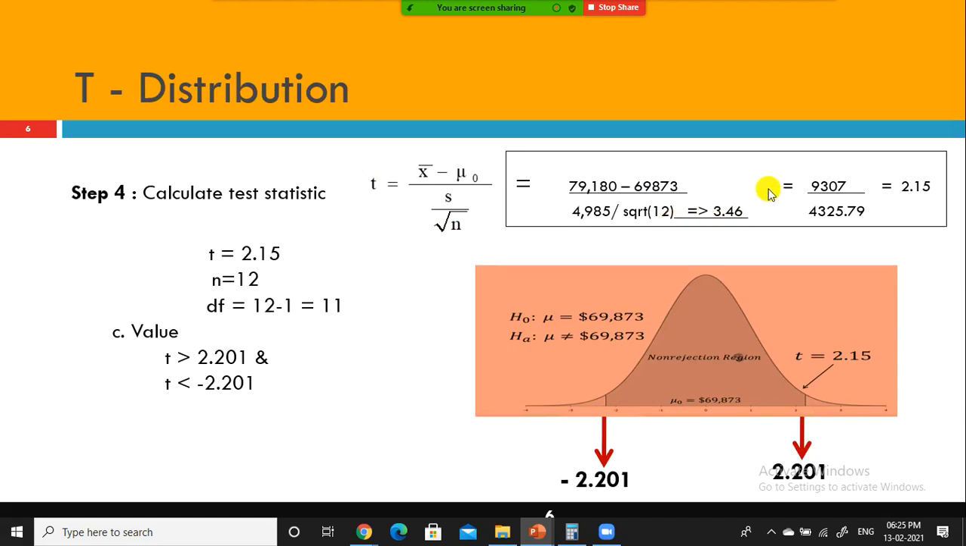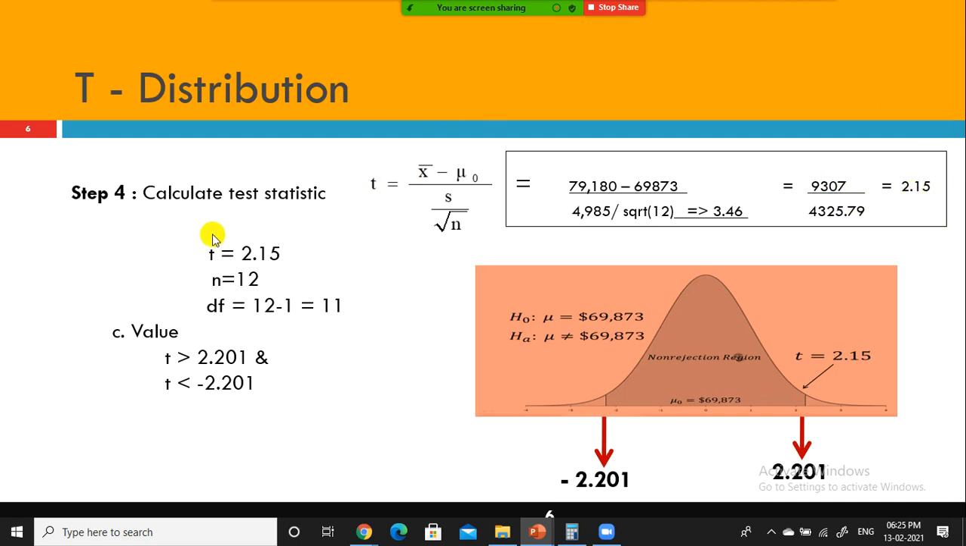The square root of 12 is 3.46. If you divide by 3.46 and then divide this further, and subtract this one, you'll get 2.15. Let's say now my t test statistic value is 2.15.